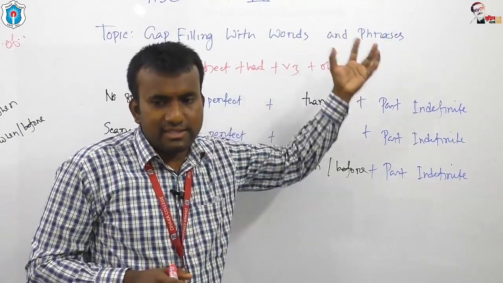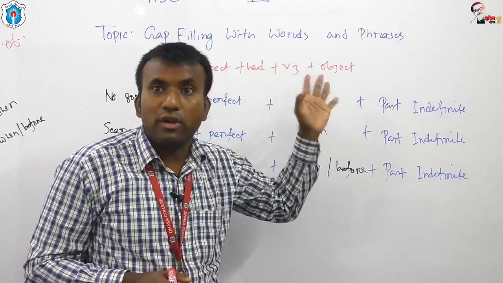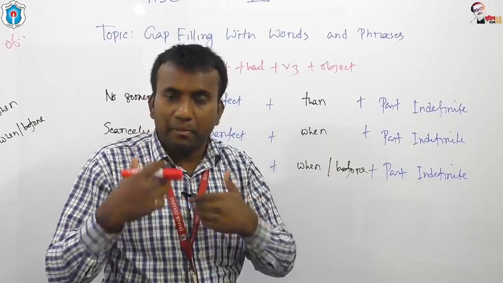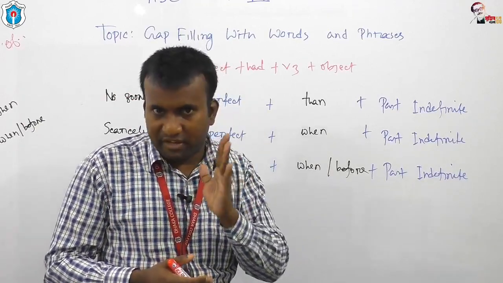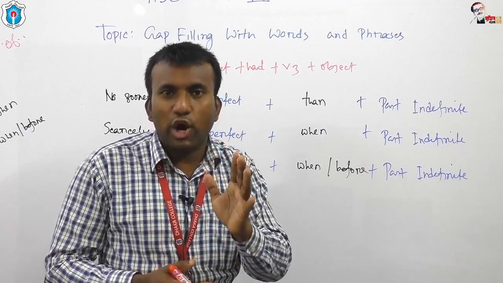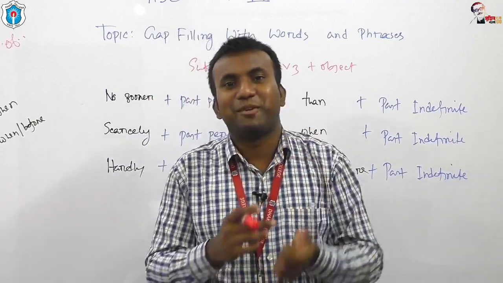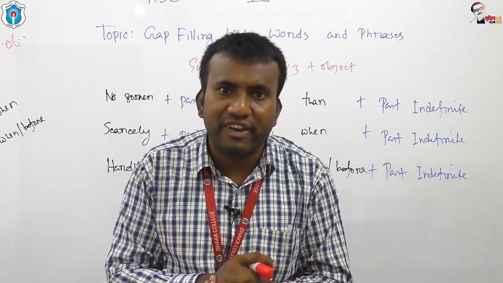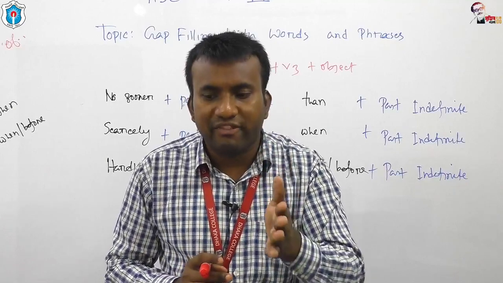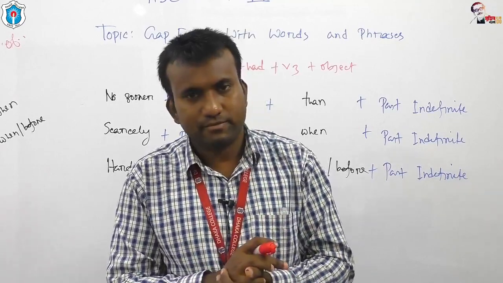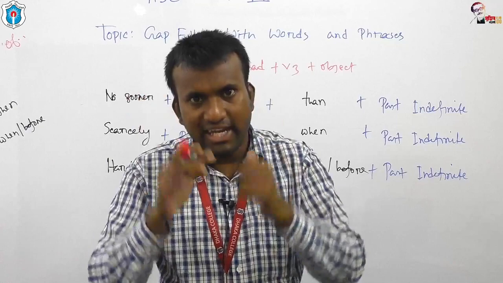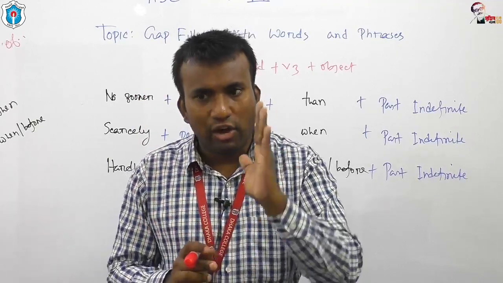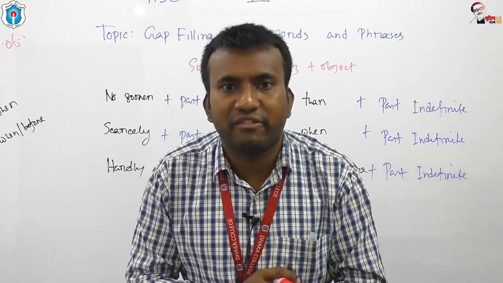This is an example. This is the structure of past perfect tense. I am repeating: subject, then auxiliary verb had, then the past participle form. Dear students, what is the auxiliary verb of past perfect tense? The auxiliary verb of past perfect tense is had. Keep it in mind that had is the auxiliary verb of past perfect tense.